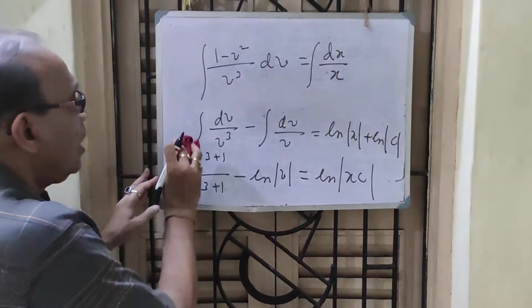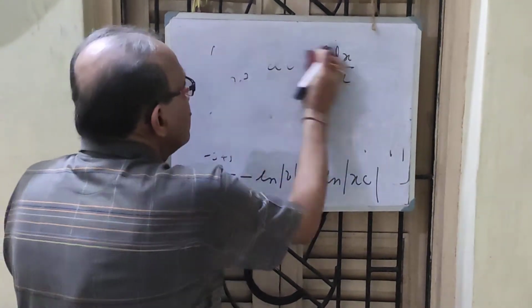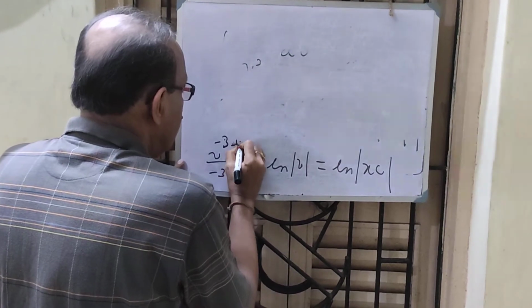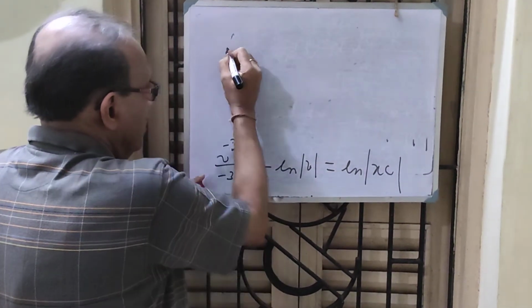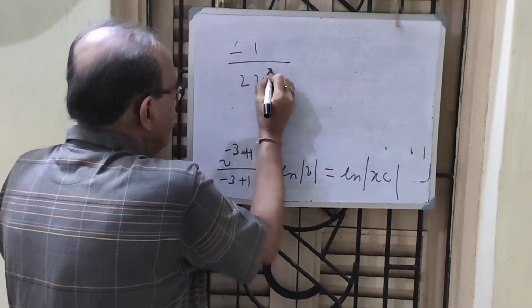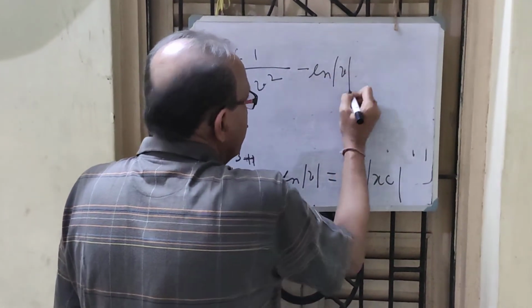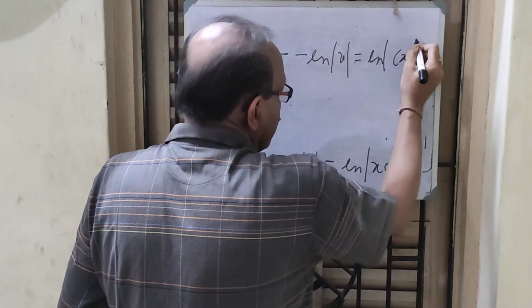Now I got almost the result, only from this I will revert here. This simply tells us minus 1 by 2 v square minus ln v equal to ln cx.